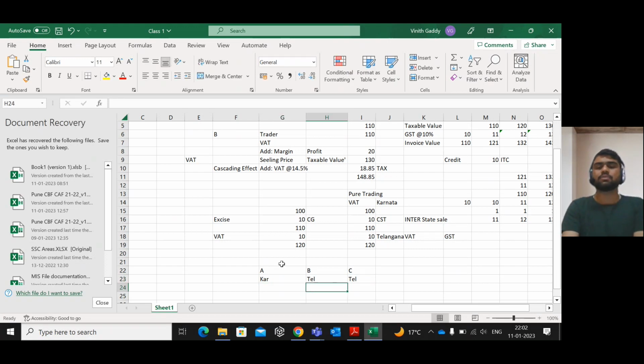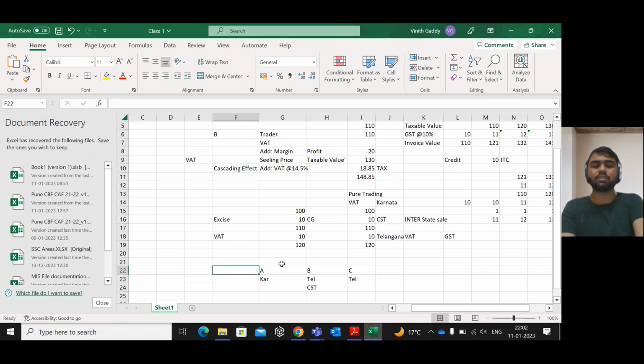Now B purchases goods from A in Karnataka. What will B pay? He will pay CST. Now B will sell in Telangana. A will sell to B, B will sell to C. A is in Karnataka, B is registered in Telangana, C is registered in Telangana.